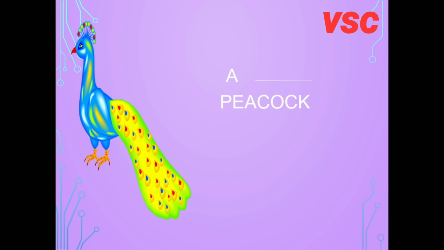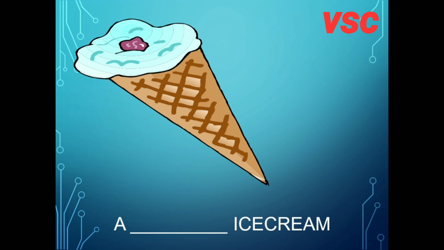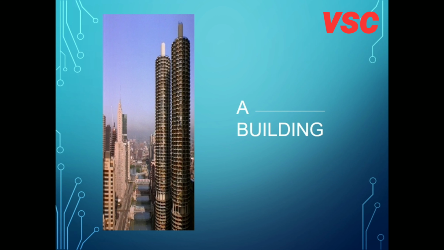We will see a peacock. You can see a fill in the blanks over here. The word colorful is a describing word. A colorful peacock, or we can say a beautiful peacock. So here colorful and beautiful are describing the peacock. The next picture is ice cream. We can say a sweet ice cream. So here sweet is a describing word, or we can say a cold ice cream. So cold is also a describing word.